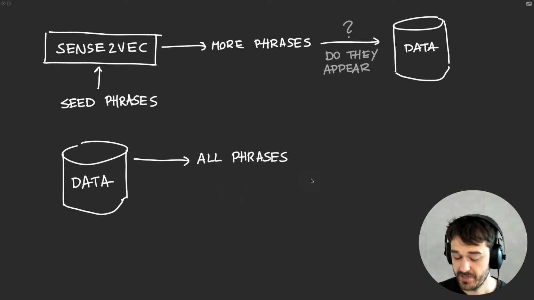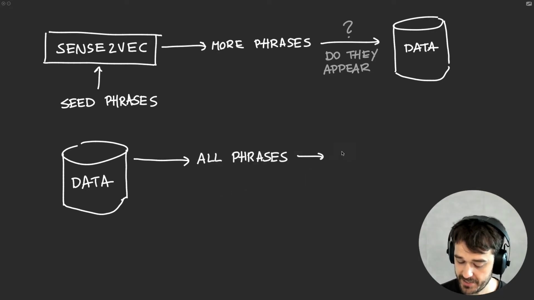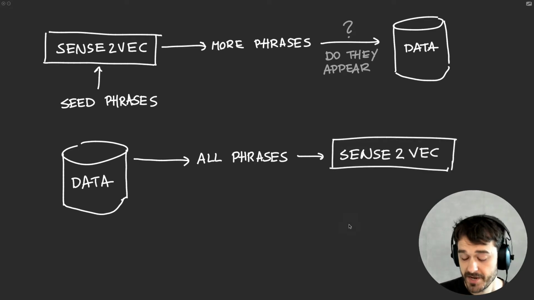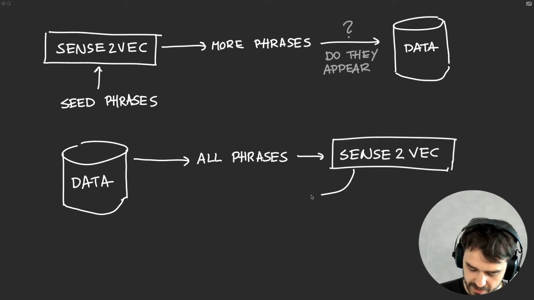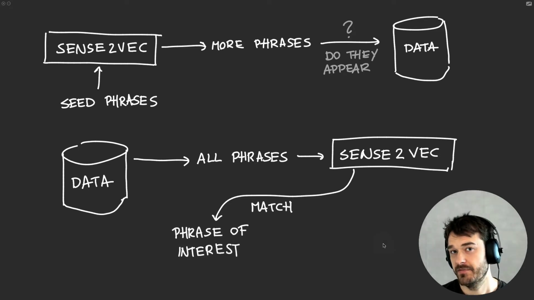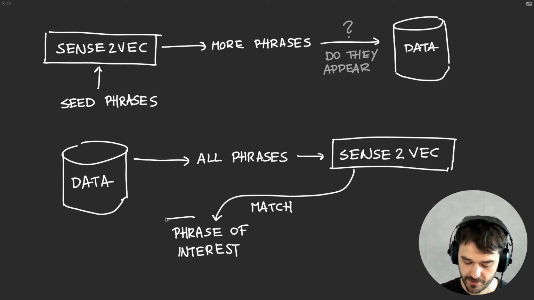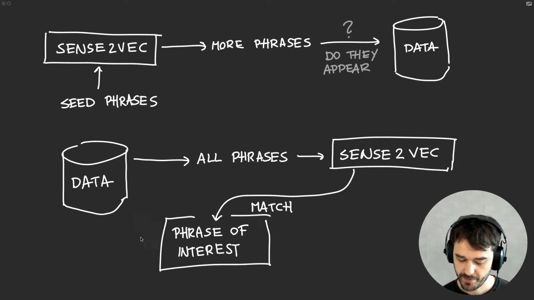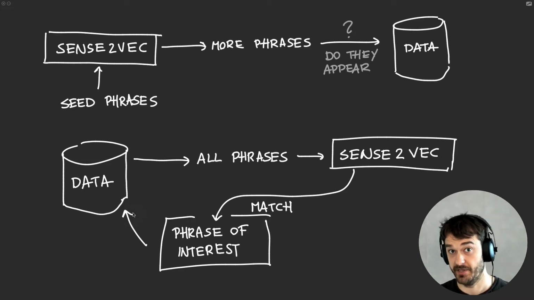What we can then do is pass all of these phrases into Sense2Vec, and from here we can say, well, if there is a match, then we might have a phrase of interest. The main benefit of this approach is that I know for sure that any of the phrases I will get actually do appear in my dataset that I started with. So as a starting point, this might be just slightly more pragmatic.